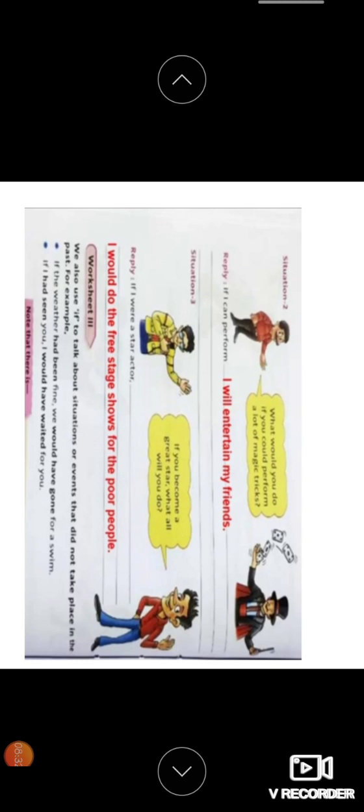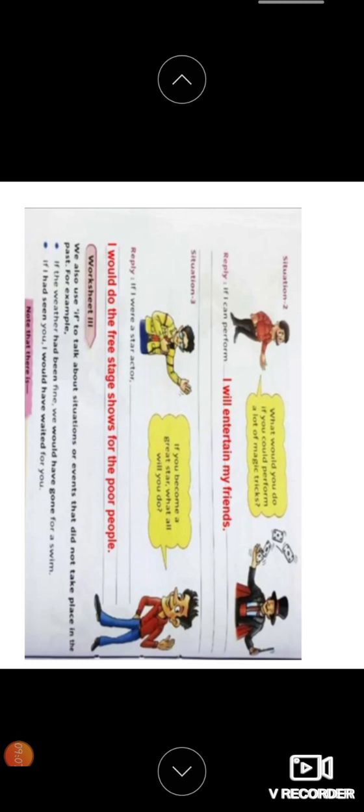For example, if the weather had been fine, we would have gone for a swim. Right, children? So here you can see the second condition is being used over there. If I had seen you, I would have waited for you. It's the second condition being used there. The past perfect plus the past participle is being used with the help of would have, right? It is the second condition.